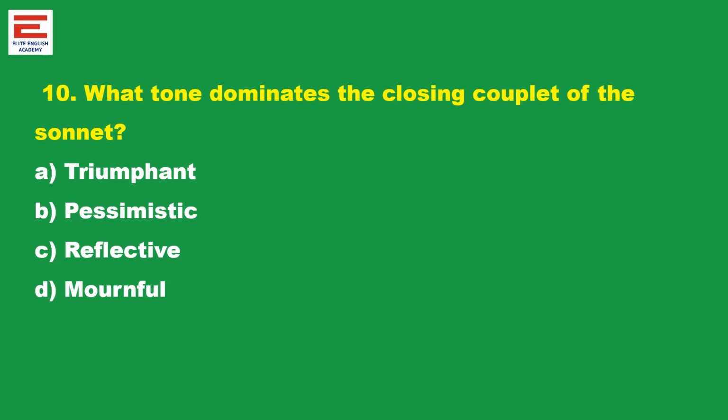The last one here. What tone dominates the closing couplet of the sonnet? Which tone is mentioned here? Is it triumphant? Who wins? Is it pessimistic? I will die like that. Reflective? Is he thinking? Mournful? Whether he regrets the death of the fair youth or loss of love? No, it is triumphant success. Why does the poet feel triumphant at the end? Because he will not die. Death cannot defeat him.